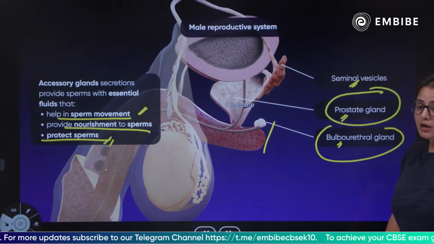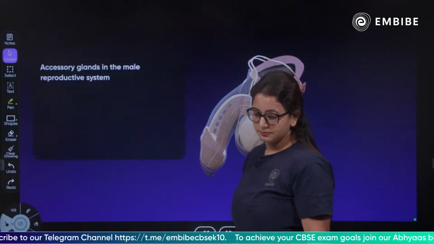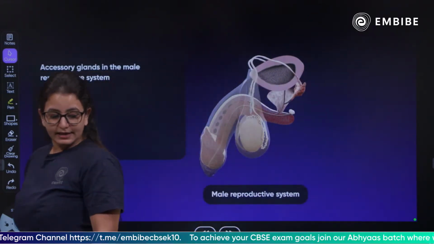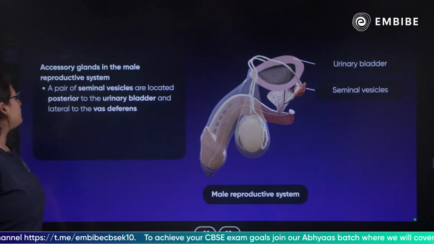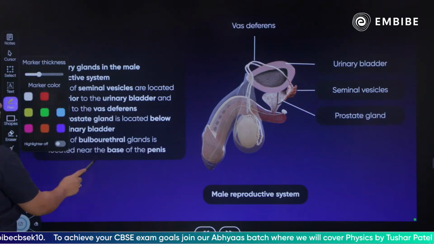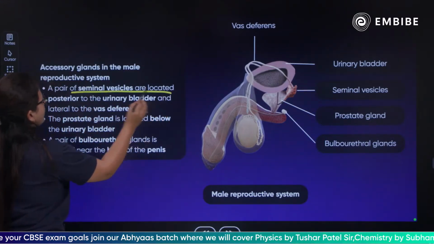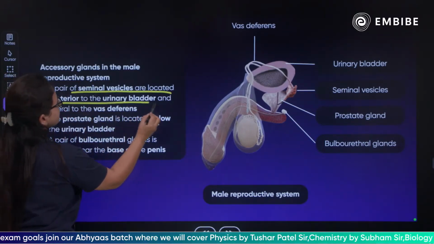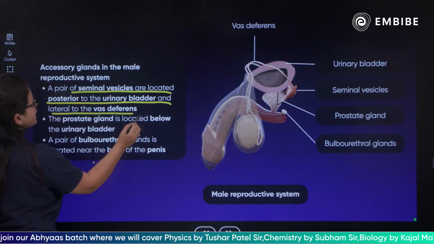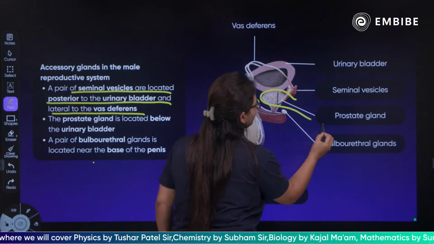Yes, talking more about these accessory glands, next we have what? As we talk about the accessory glands, what are the accessory glands? Listen carefully, the question might come up. A pair of seminal vesicles are located posterior to the urinary bladder and lateral to the vas deferens. Can you see this? This is your prostate gland.